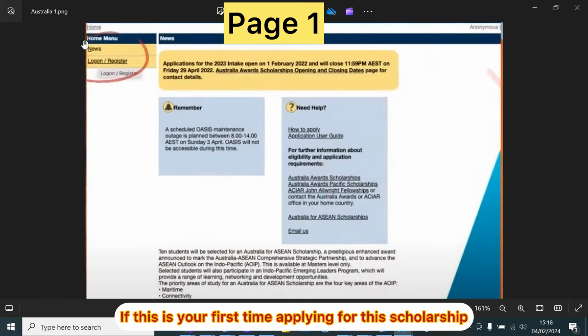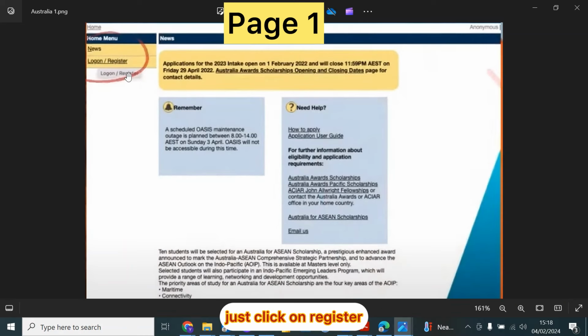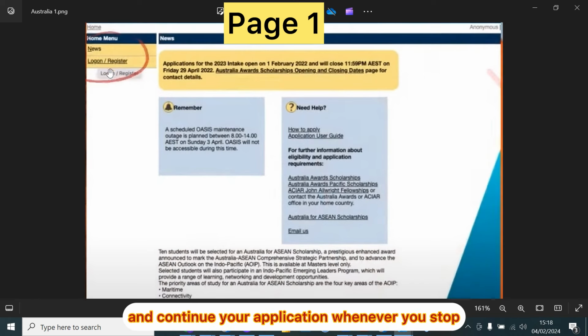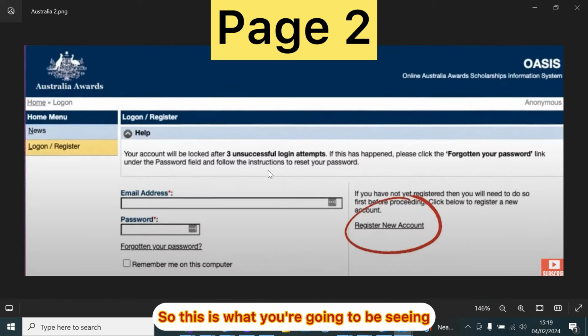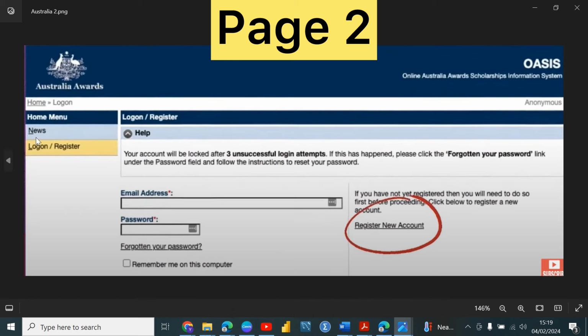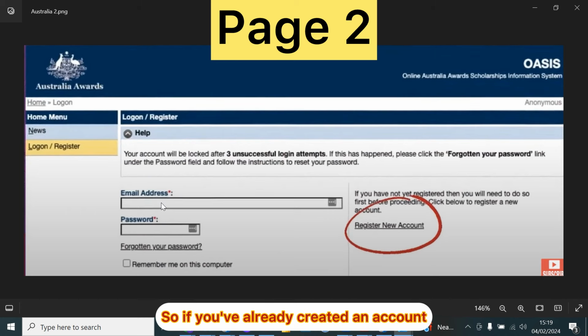So if this is the first time of applying for this scholarship, just click on register, or if you've already created an account, just click on log on and continue your application. This is what you're going to be seeing if you click on register or log on here. If you've already created an account, you just need to enter your email address and the password you created and just jump in wherever you stopped and continue from there. But if you're just registering, you just need to click on register and create your account with your details.